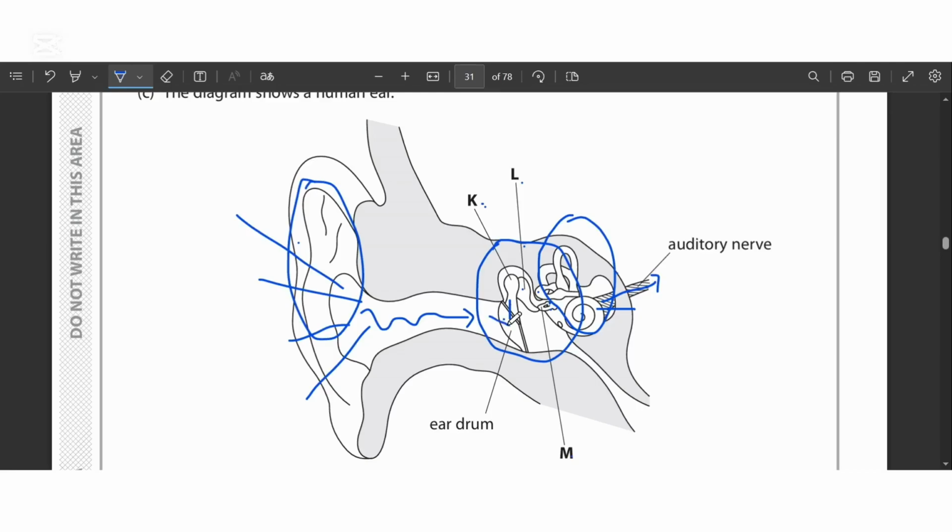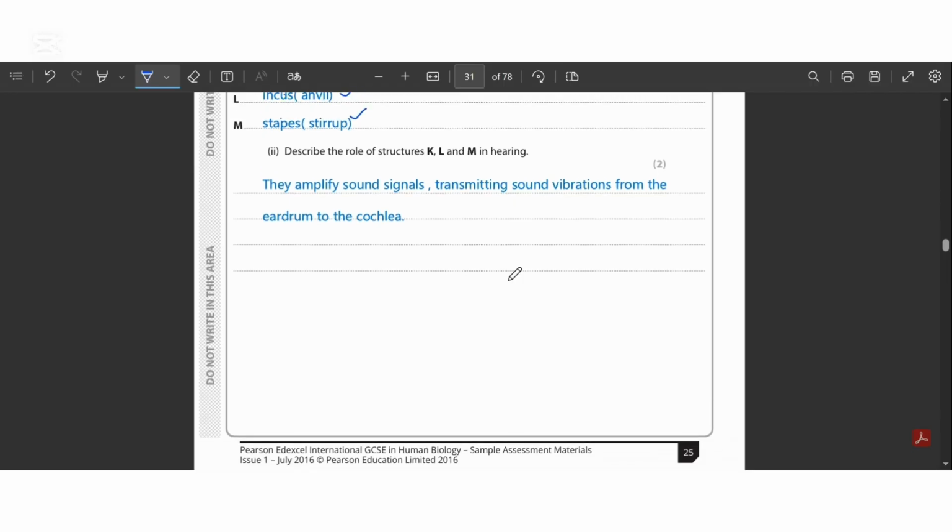They have asked us what is the function of these 3 bones. Since I said that they receive the vibrations, the sound waves from the eardrum, and send them to the cochlea, that can be one point. Another point is that their basic function is the amplification of sound signals. That is done in transmitting the sound waves from the eardrum, turning them into sound vibrations, and then transferring them to the cochlea so that they can be sent as electrical impulses to the auditory nerve, to the CNS of the brain.